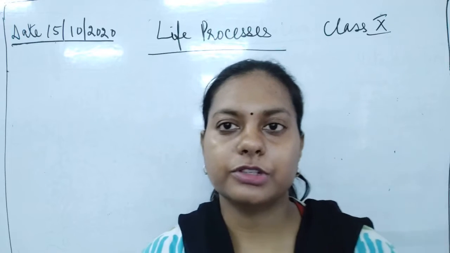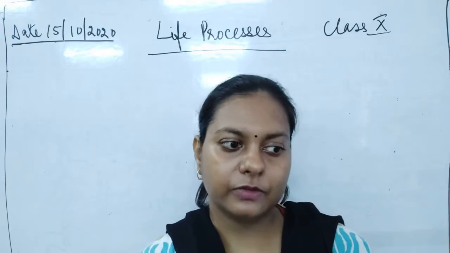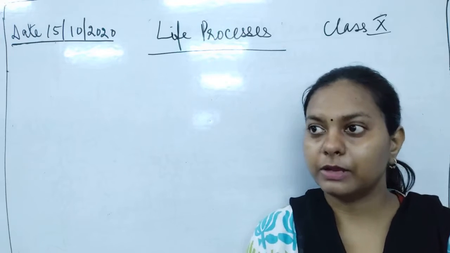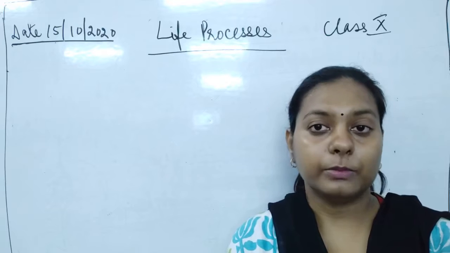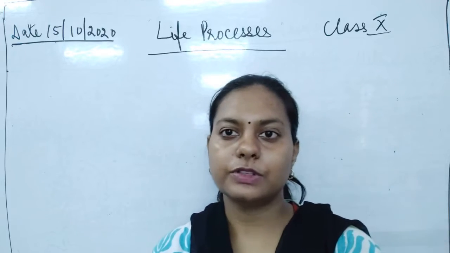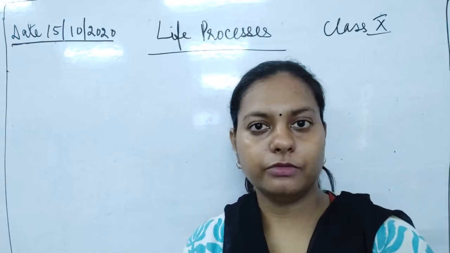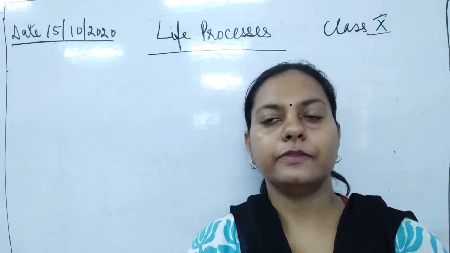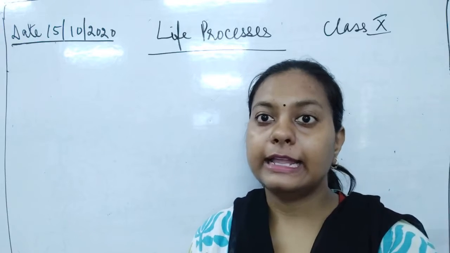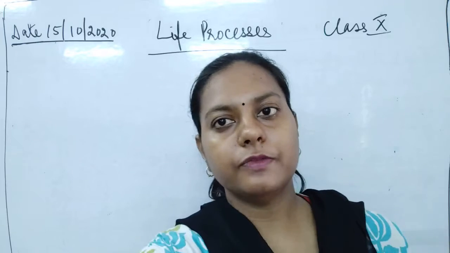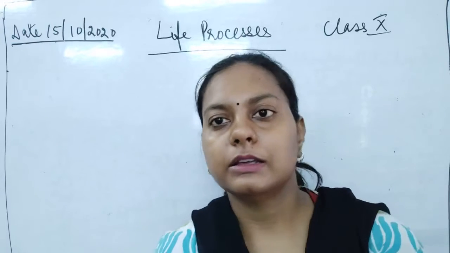In the case of nutrition in plants, we have discussed the types of plants that undergo the autotrophic mode of nutrition, whereas some plants have the heterotrophic mode of nutrition. Besides that, we have also seen the mode of nutrition in animals, where different animals have different modes of nutrition.